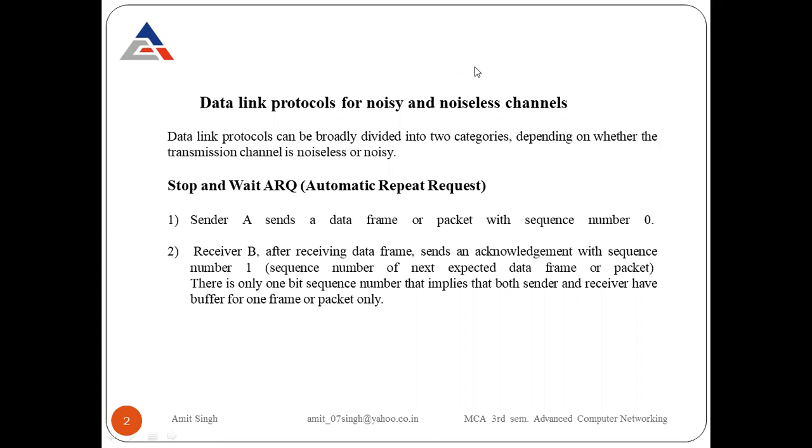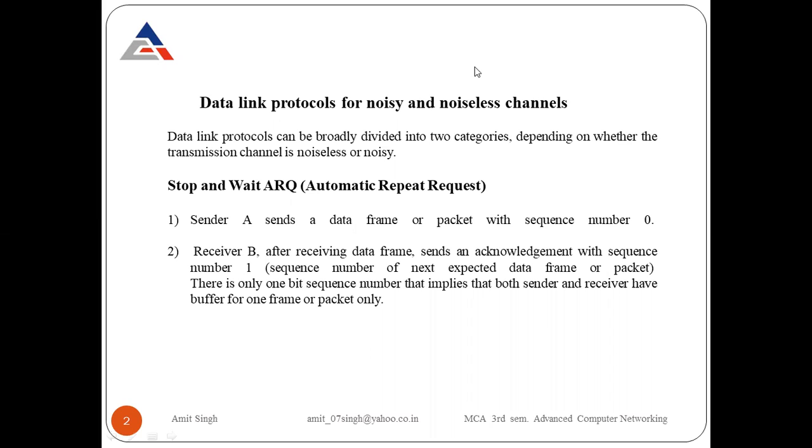There is only a one-bit sequence number, which implies that both sender and receiver have buffer space for a single frame or packet only.